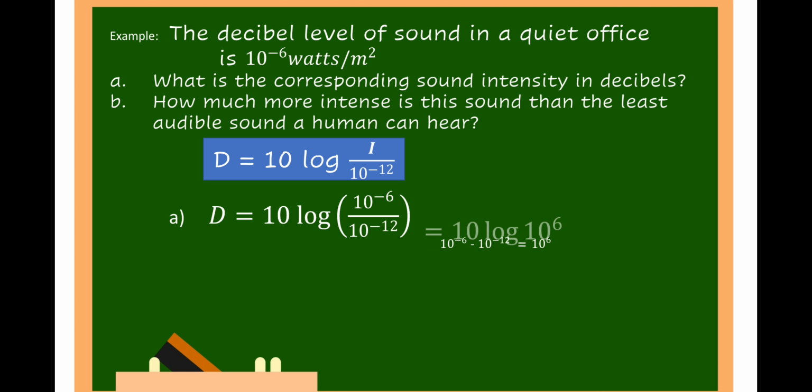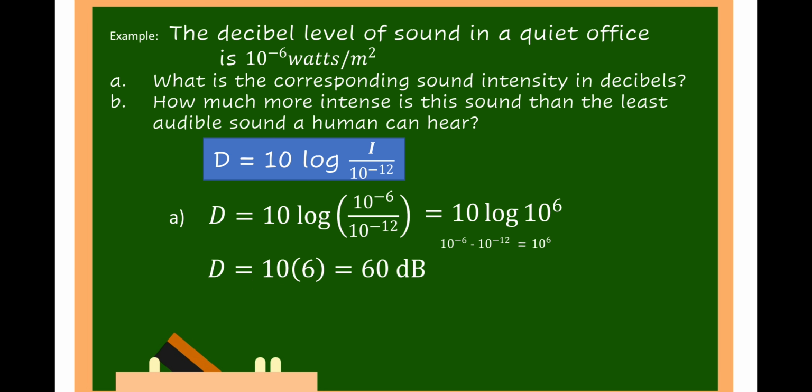So that is equal to 10 log of 10 raised to 6. D is now equal to 10 times 6, because log of 10 raised to 6 is equal to the exponent 6. And 10 times 6 is equal to 60 decibels.